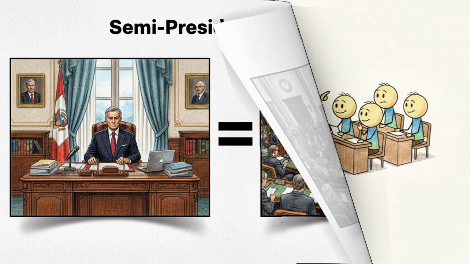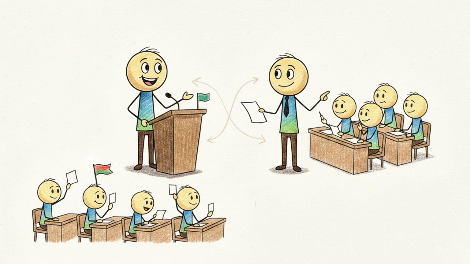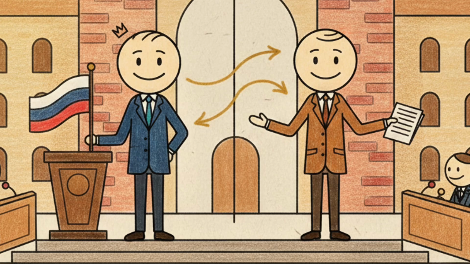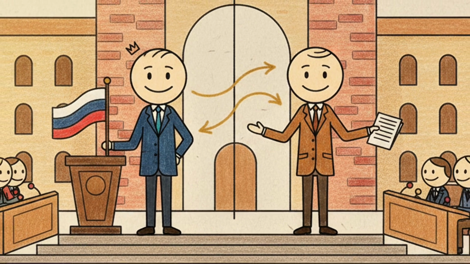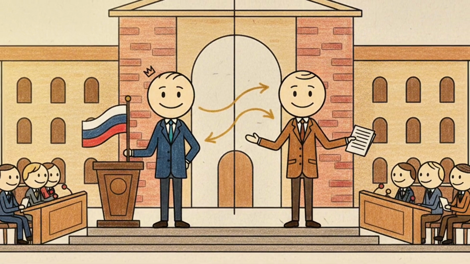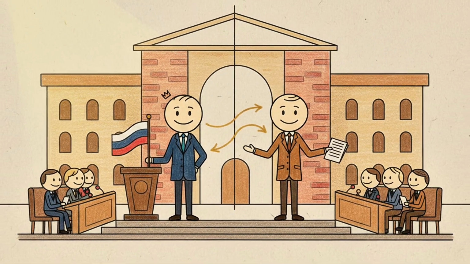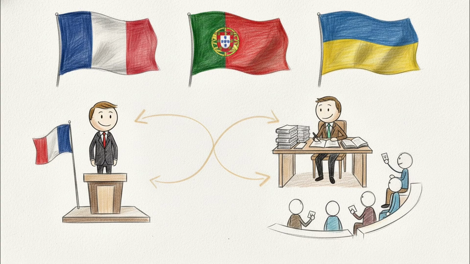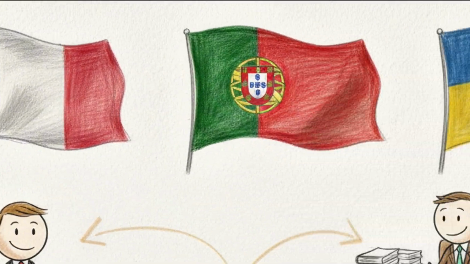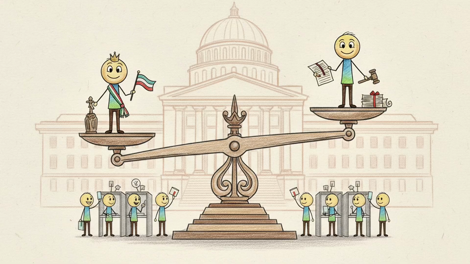Semi-presidential system. Some countries combine presidential and parliamentary systems. This is called a semi-presidential system. In these systems, both a president and a prime minister share power. Examples include France, Portugal, Ukraine. This structure attempts to balance power and prevent concentration of authority.